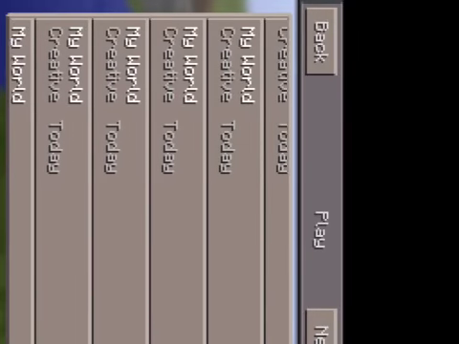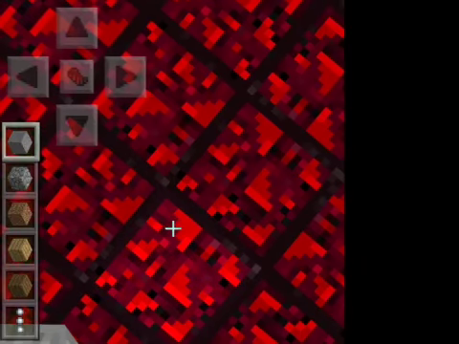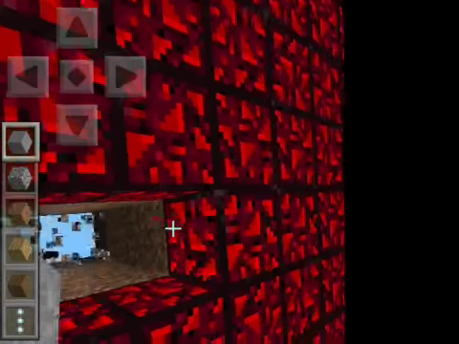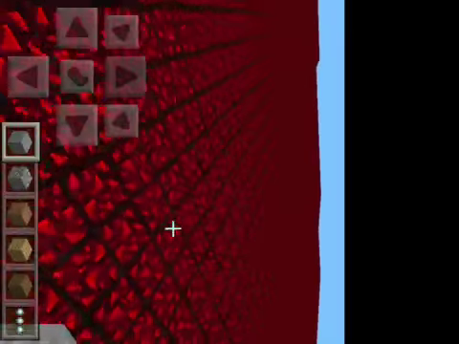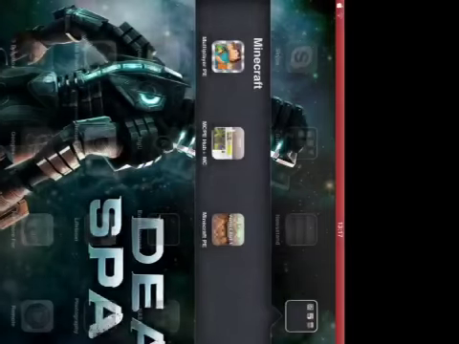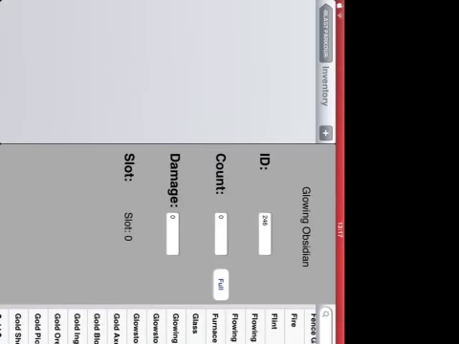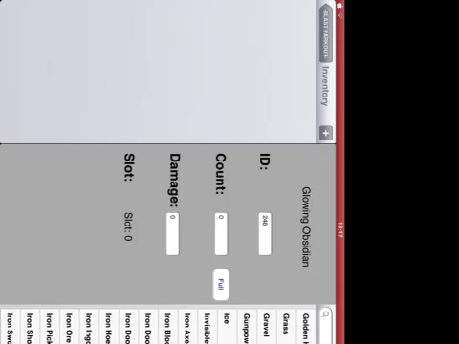So yeah, I just created a flat world, and look at this, glowing obsidian, and under the glowing obsidian is dirt. The first layer is made out of glowing obsidian. To do this, you need to have iMCPE Edit. Well, you don't need to have it, but I have it.